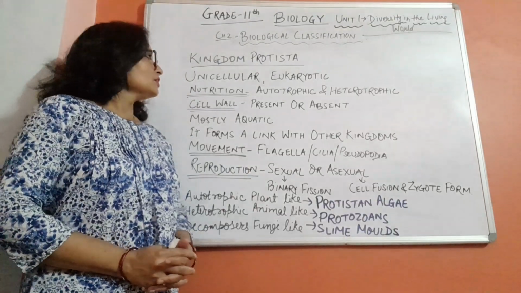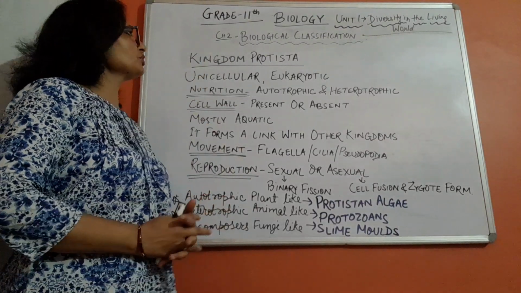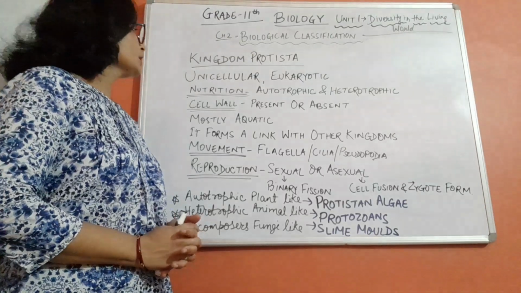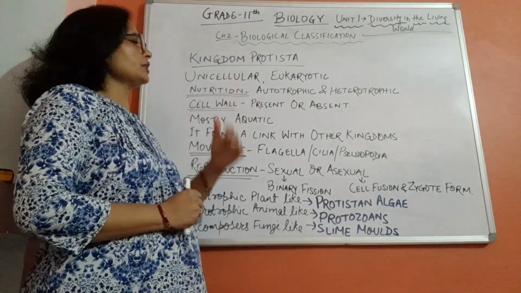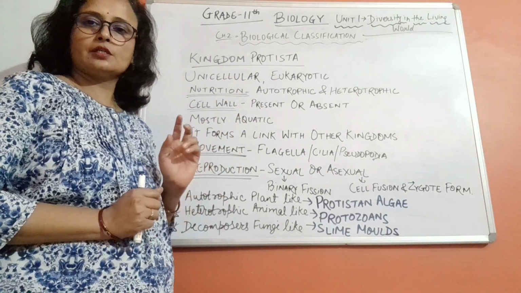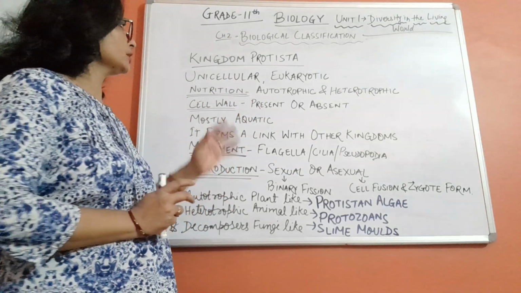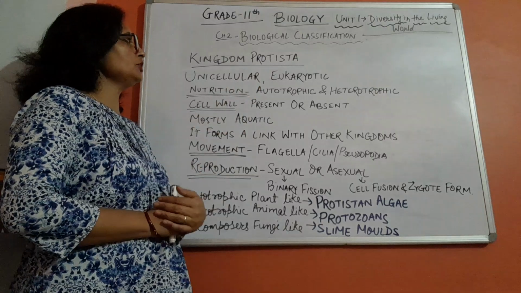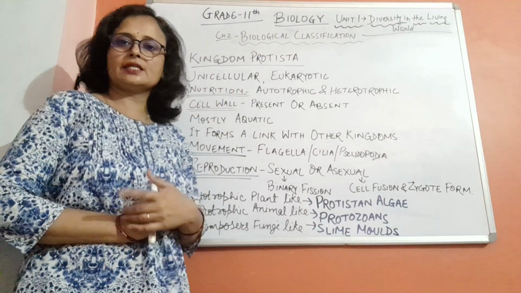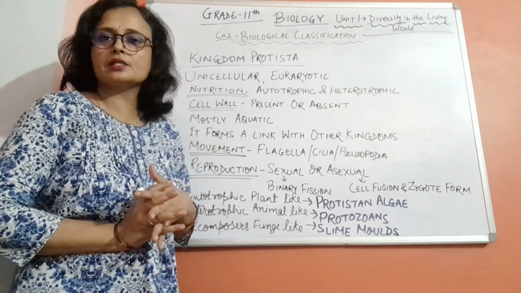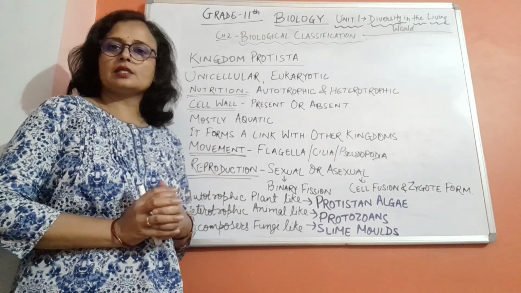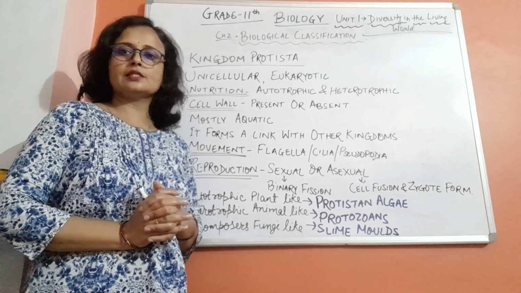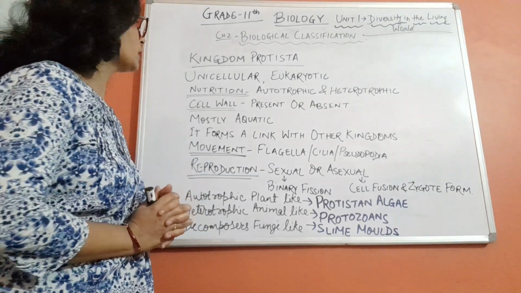Hello everyone, and today we are going to learn Kingdom Protista. As we studied about Kingdom Monera, it was unicellular and prokaryotic. But this is unicellular and eukaryotic. Unicellular means single cell, so all the protistans are single cell. And eukaryotic means the cell has a nucleus surrounded by a membrane.